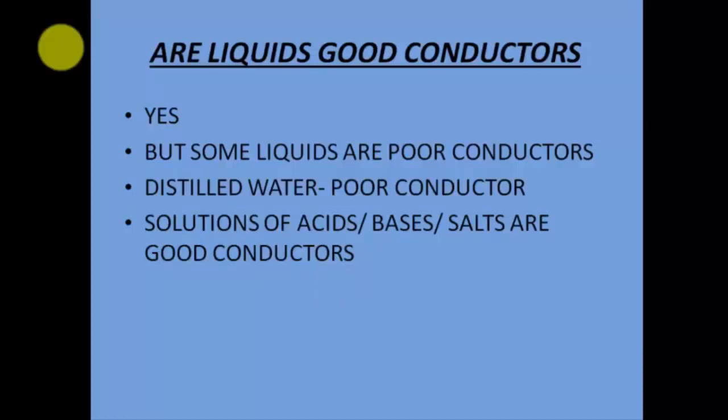So when I say solutions of acids and bases and salts, we have discussed salts. If you add salt, then the liquid becomes a good conductor of electricity. But when I say acid, there are examples like lemon juice, which contains citric acid. So if you add lemon juice to the solution, it will also be a good conductor of electricity because it contains citric acid. It's an acid that is dissolved in the water.